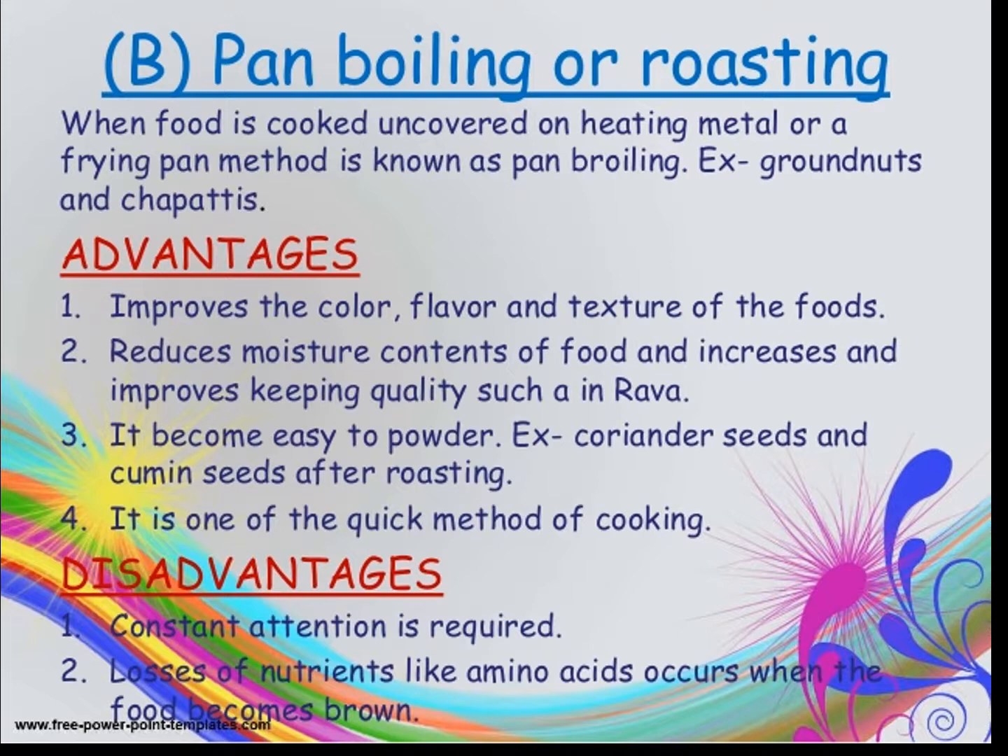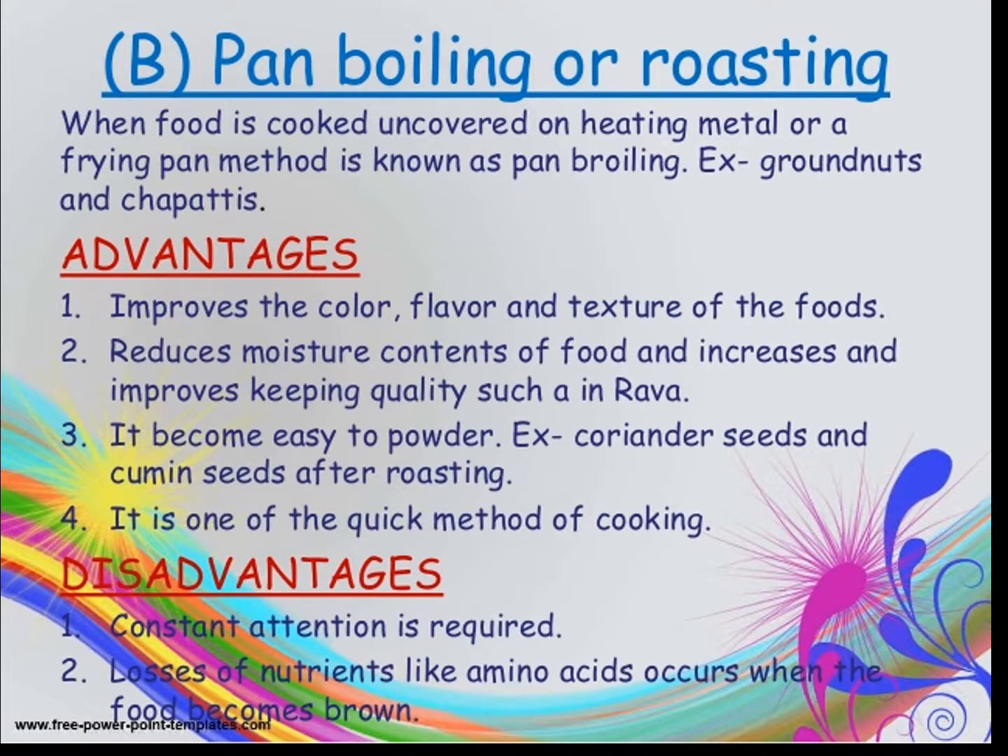By this, the rava does not suffer insect attack. Then it becomes easy to prepare a powder, for example, coriander seeds and cumin seeds after roasting. It is also one of the quick methods of cooking.